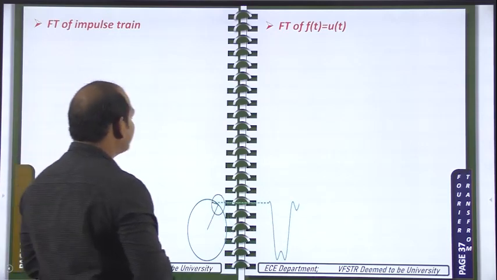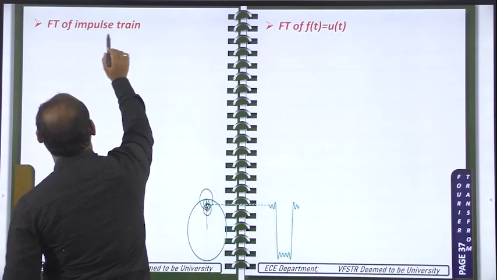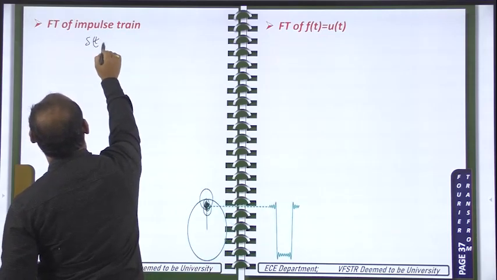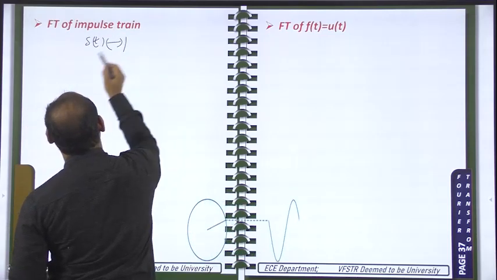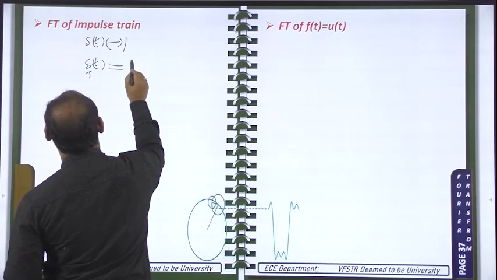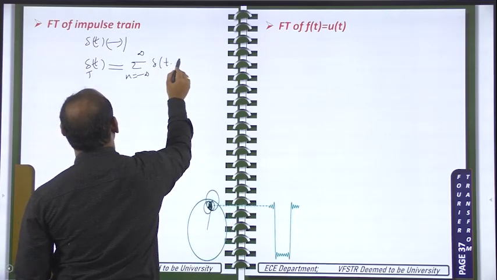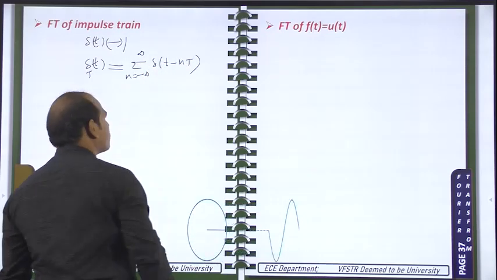So, the Fourier transform of an impulse train. The impulse train is a periodic signal, and it is different from the impulse signal. Delta of t has a Fourier transform of 1, that we know. But now we need to calculate delta T of t, which is nothing but the sum over n from minus infinity to plus infinity of delta of t minus nT. Like this it is there.